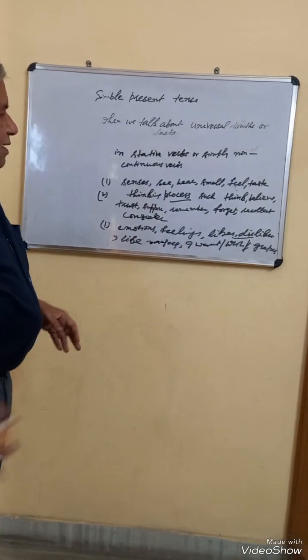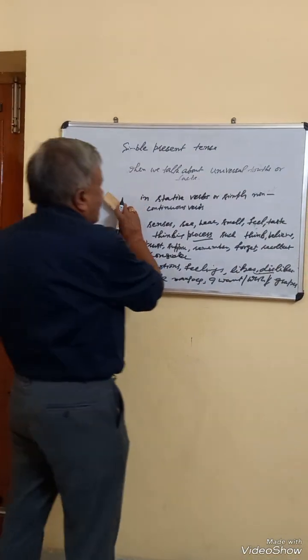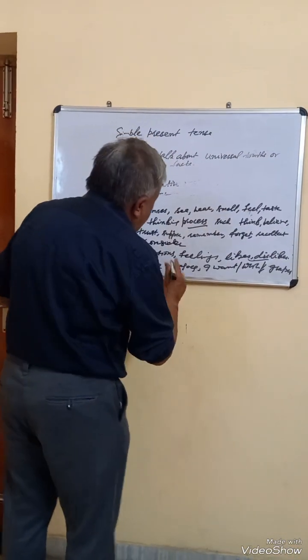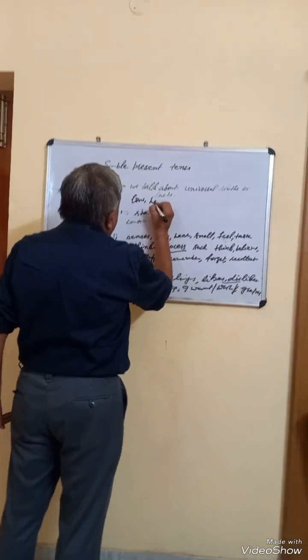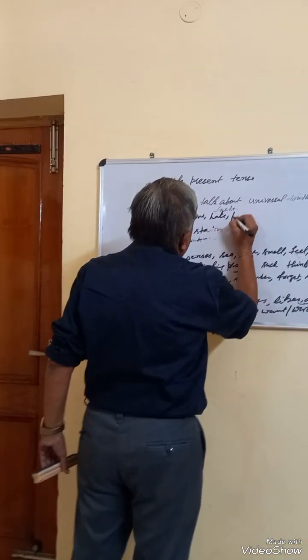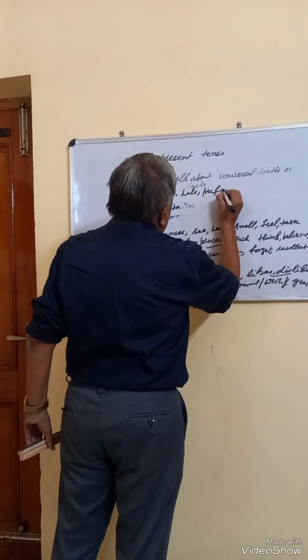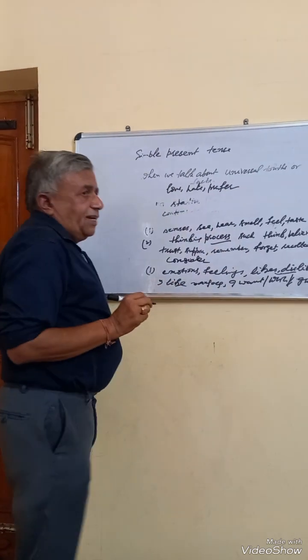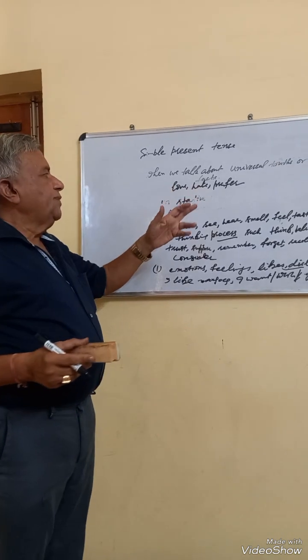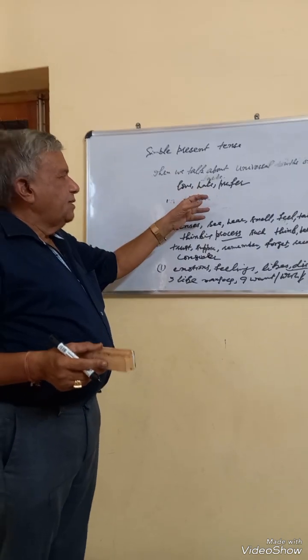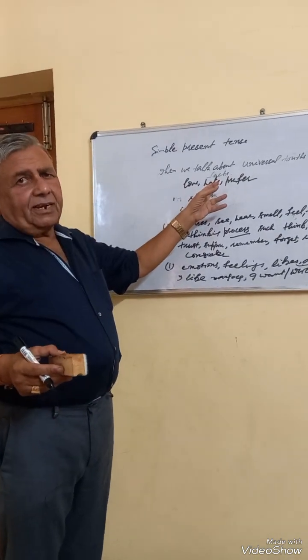And in such words also, we never say I am liking. Love, hate, prefer also come under this category. All these words are generally used in present indefinite. I love him. We don't say I am loving him. I hate him bitterly. We don't say I am hating him bitterly.